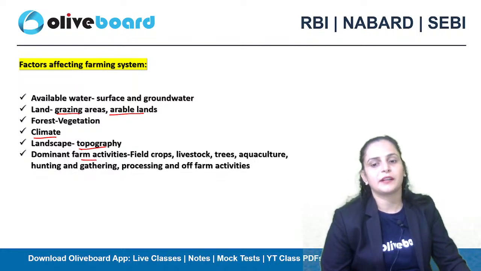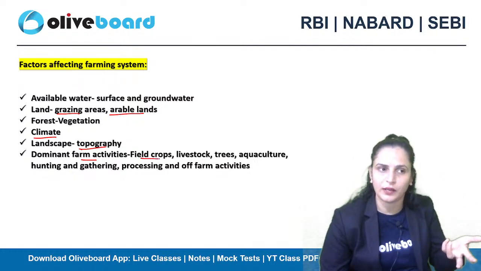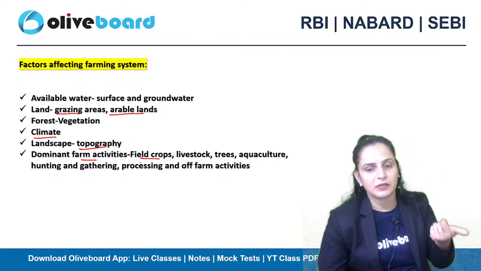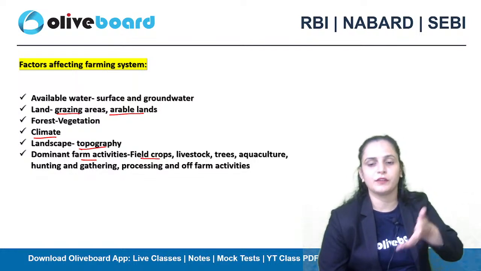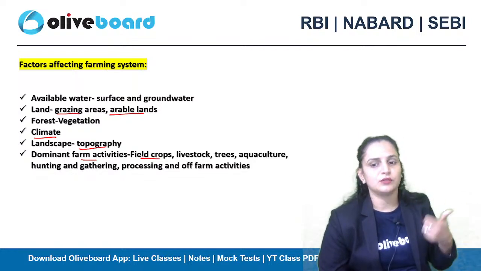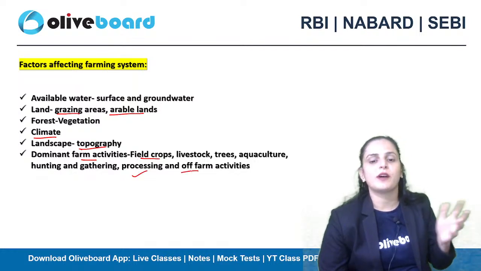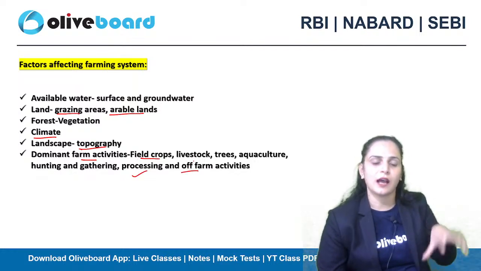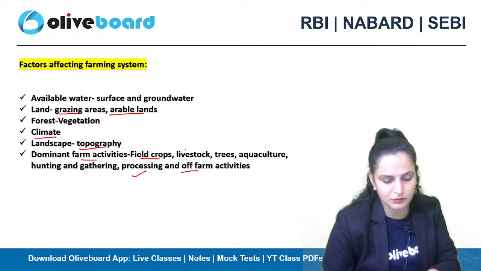And dominant farm activities like ये जो activities prevailed होती हैं in farming system में कि which particular field crop you are growing और उसका nutrient requirement क्या है, livestock if you are raising like which particular pattern you are following to raise the livestock there, tree, aquaculture, hunting and gathering, processing and off farm activities. So all these are the factors जो कि आपके farming system को affect कर सकते हैं, समझे?